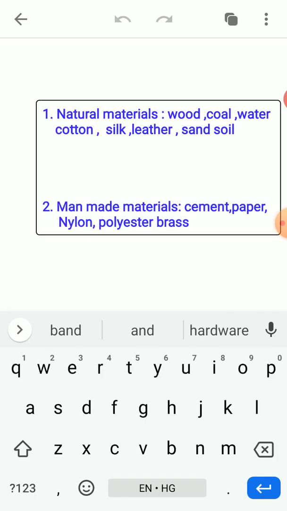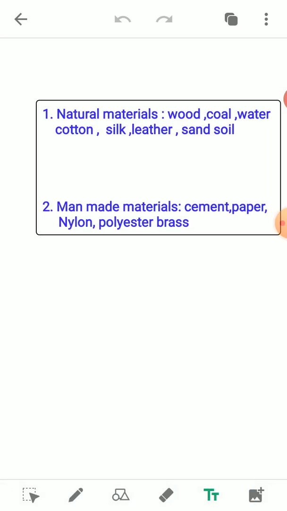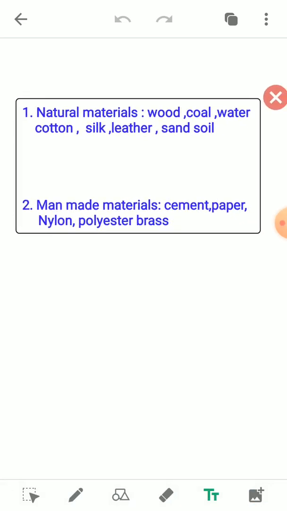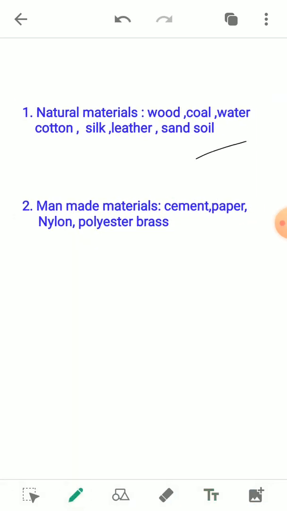Okay, so these are the two types of material. The first one is the natural material, and the second one is the man-made material. Natural, which we obtain from nature, from the plants and the animals or from the earth. And the man-made, which is prepared. Maybe it is extracted from nature, but later on it is modified by human beings, and that is a man-made material.